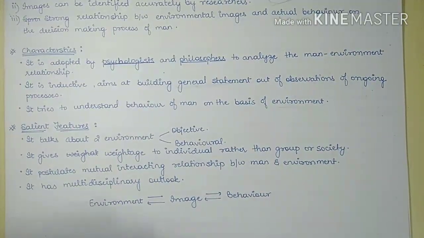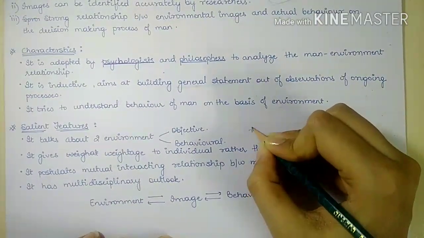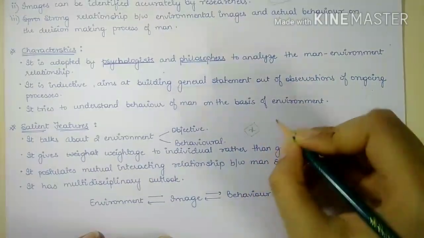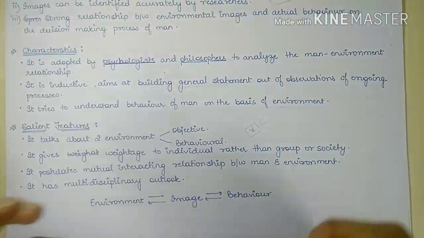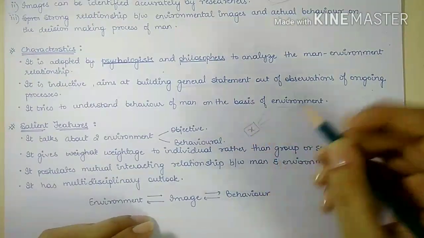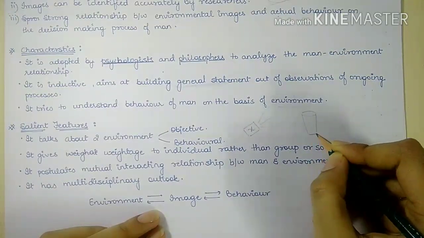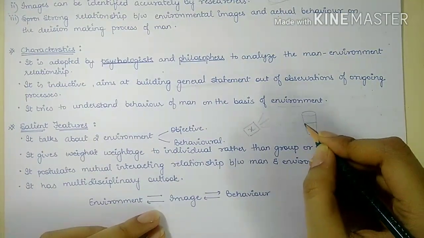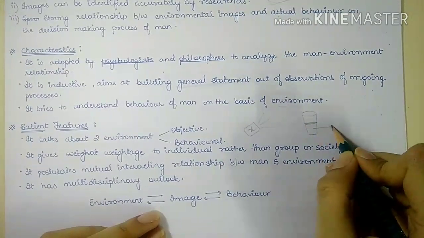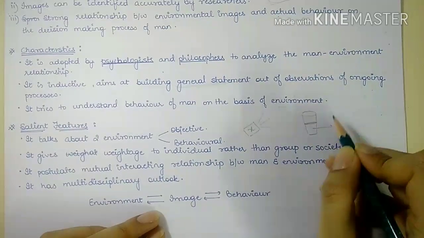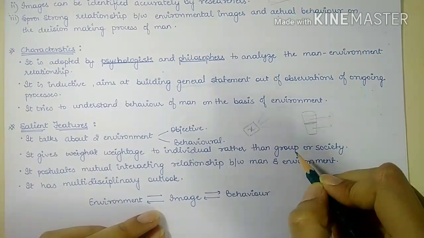So if the environment is X, there are different perspectives of looking at the environment. For example, if we take a glass which is half filled with water, some people will consider this glass as half filled, while some people will consider this glass as half empty.